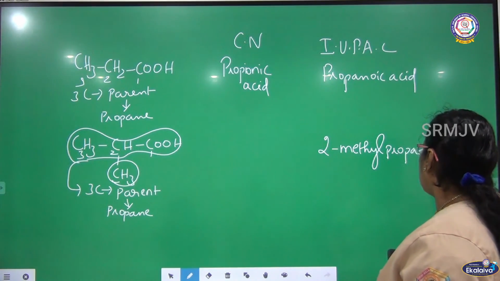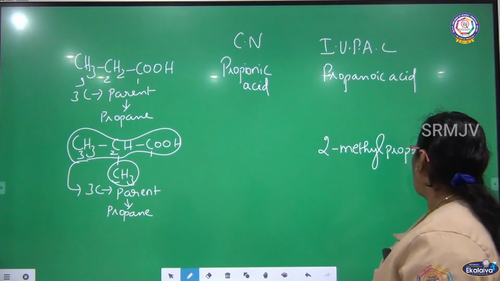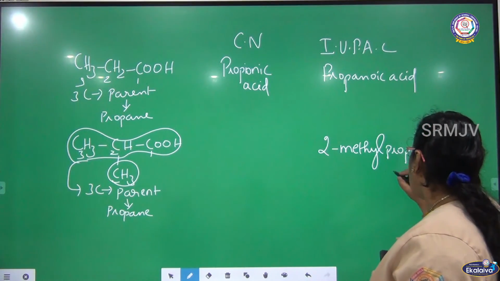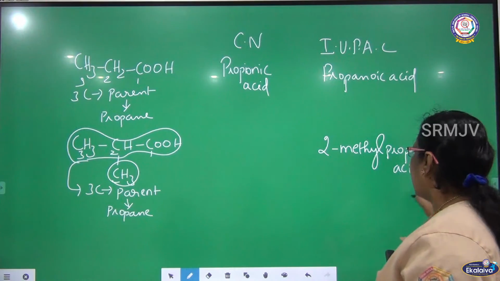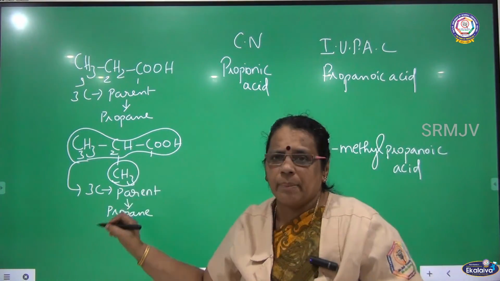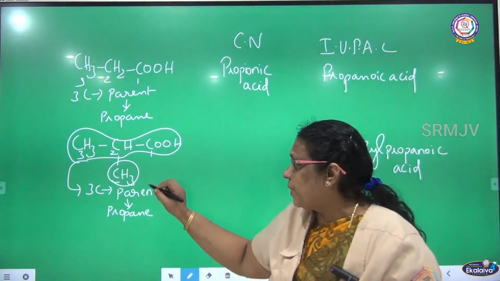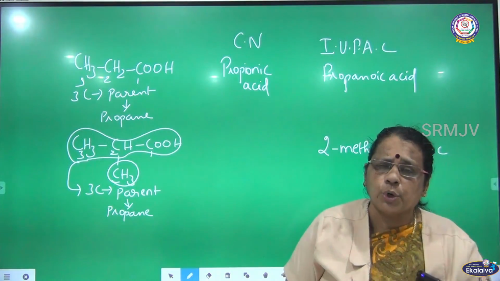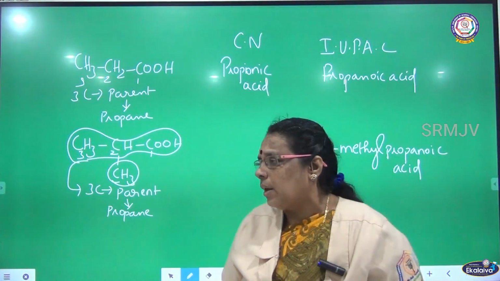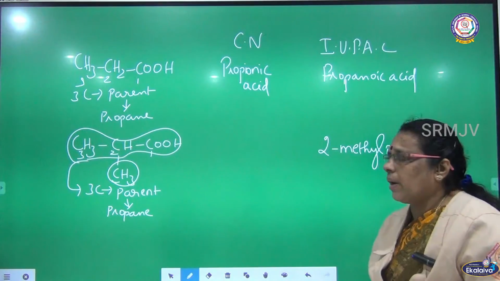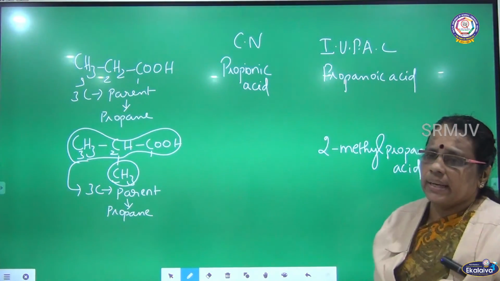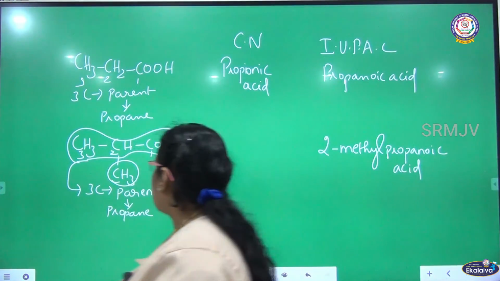Propane is the parent because the longest chain is 3. Rub the E and add OIC, it becomes propanoic acid. Bulky group is attached to the second carbon, position is 2, and the name of the group is methyl. So this is one way of naming the compound.